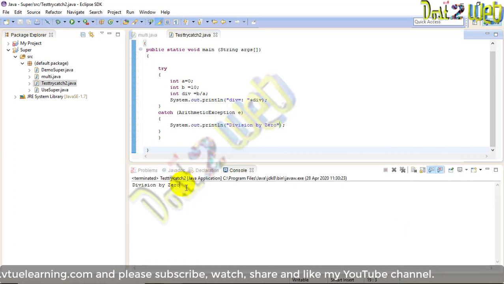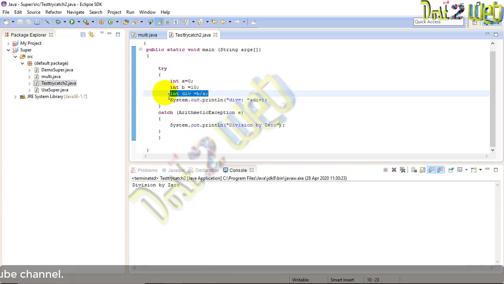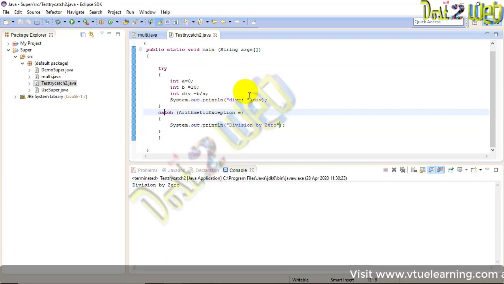You can see that we are not getting the output of the printing statement in the try block, because we got the error and it was thrown. The catch block catches the ArithmeticException, and the printing statement prints the error, division by 0. So this is the basic example of how you can use the try and catch block in a Java program.